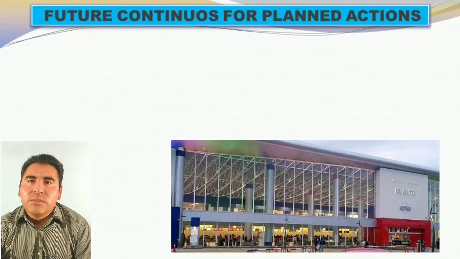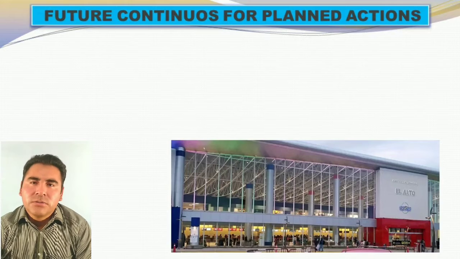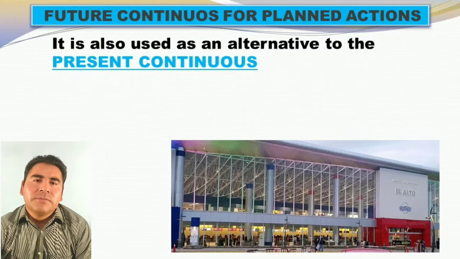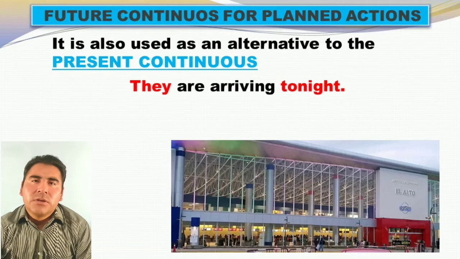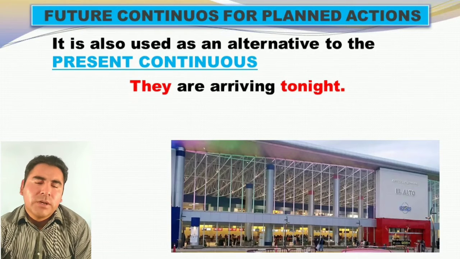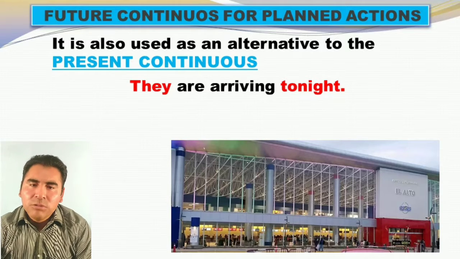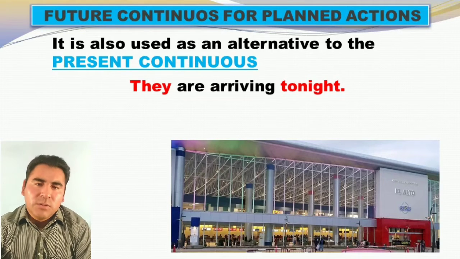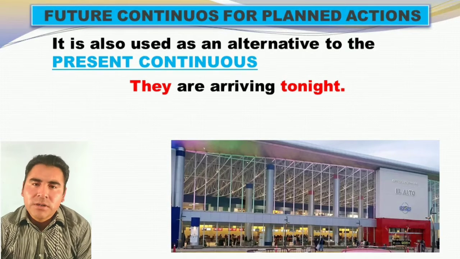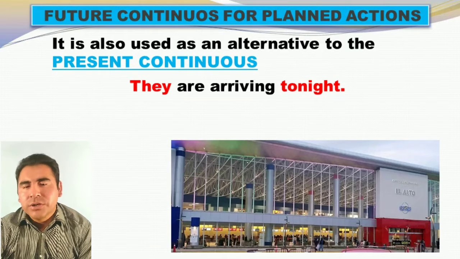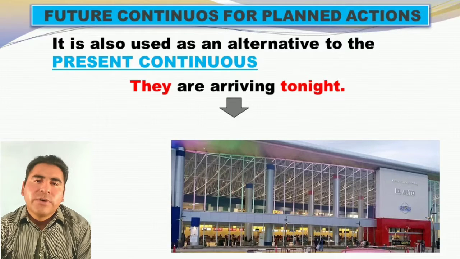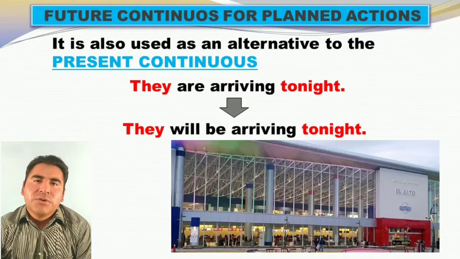Okay, future continuous for planned actions. We can also use it for something that we already know. It is also used as an alternative to the present continuous. What is the difference between present continuous and future continuous? Look at this one. They are arriving tonight. When we talk about this example, it's present continuous. But when we mention the time marker, like tonight, that's also talking about the future. But don't forget that we are talking about future continuous.